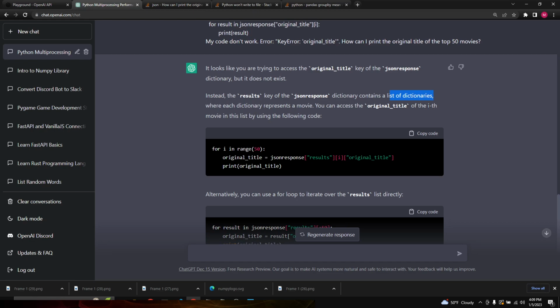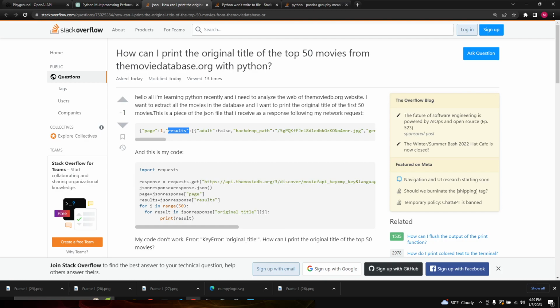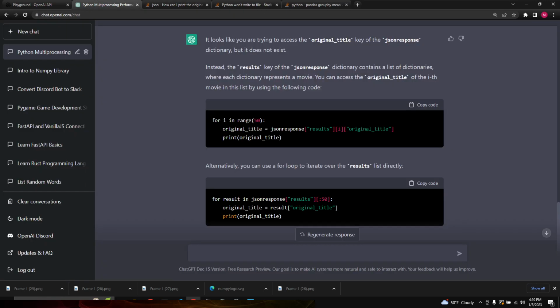You can access the original title of the ith movie in this list by using the following code: for i in range 50, original title, then print. Alternatively, you can use a for loop. This is the one this person recommends actually, for result in results, JSON response result. So it's the same thing essentially. So it does answer it.